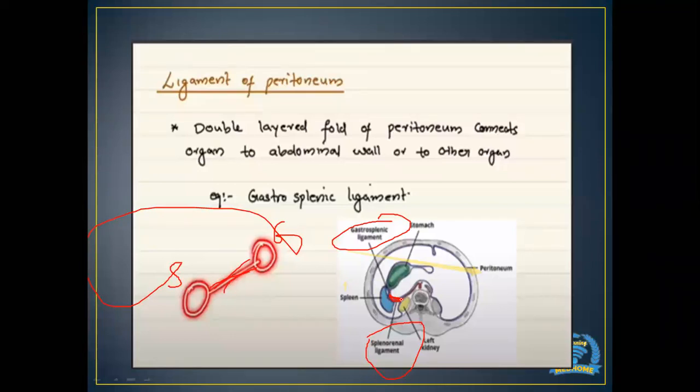So these ligaments are basically double layer folds of the peritoneum. Either they connect two organs together, such as the stomach and the spleen, or the spleen and the kidney, or they connect the stomach with the anterior abdominal wall or the kidneys with the posterior abdominal wall. Any connection between an organ and another organ or the abdominal wall is called a ligament of peritoneum, or a fold. It's a double layer fold of peritoneum.